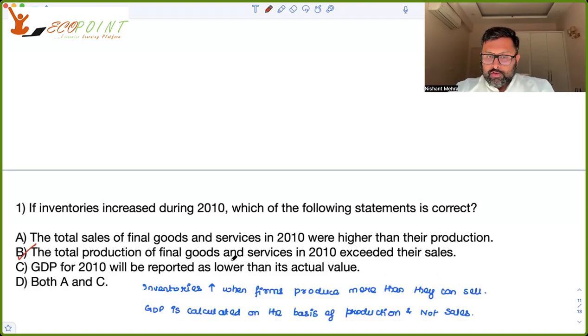The total production of final goods and services in 2010 exceeded their sales is right. Then only inventories are built up. GDP for 2010 will be reported as lower than its actual value because of inventories? No, because GDP is calculated on the basis of production and not on sales, right? So B is going to be the correct answer, right?